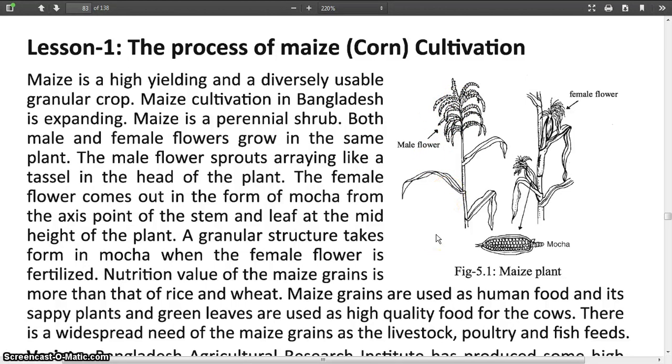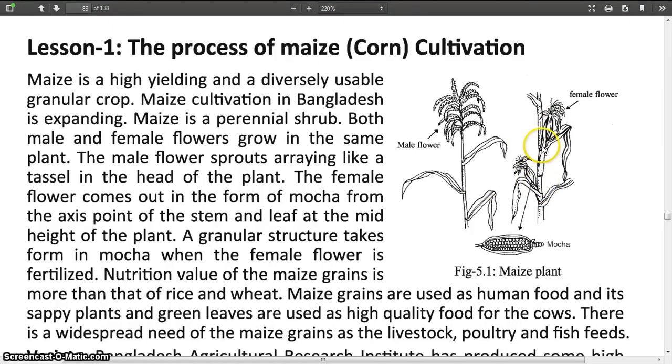The female flower comes out in the form of mocha. This is the mocha. The outer layer is called mocha. There is the same mocha in the banana plant. The female flower comes out in the form of mocha from the axis point.